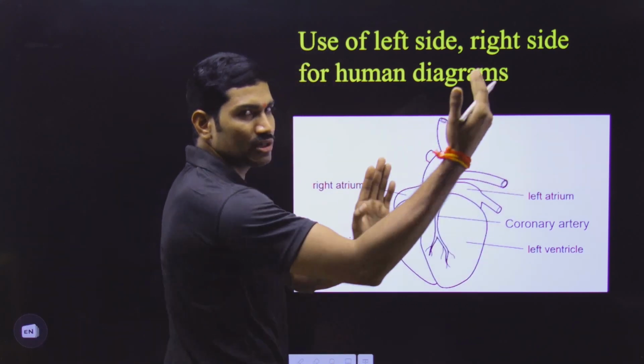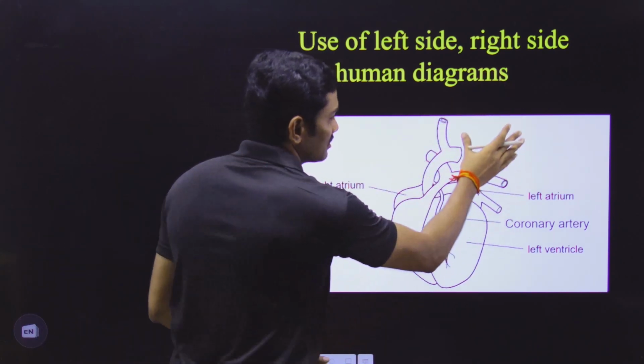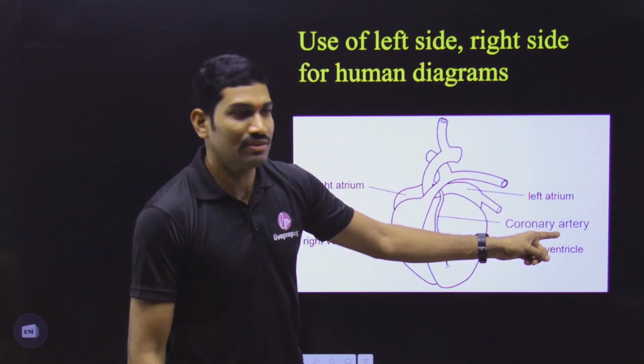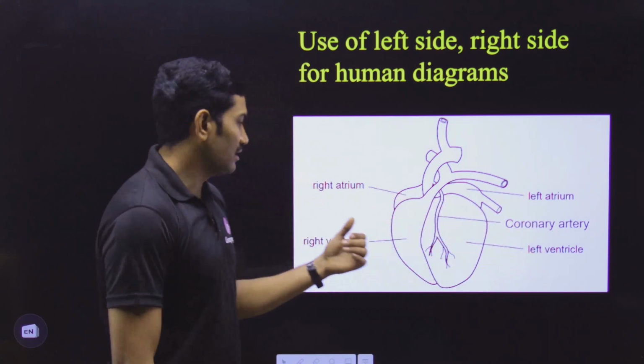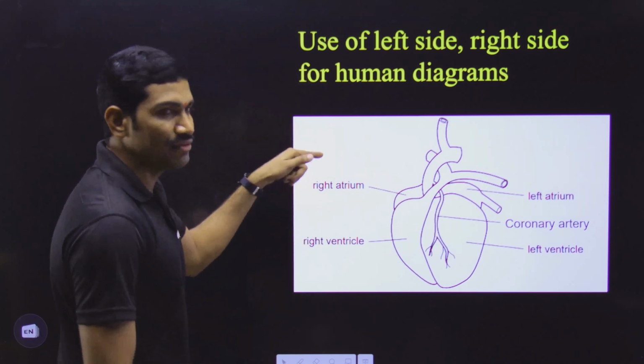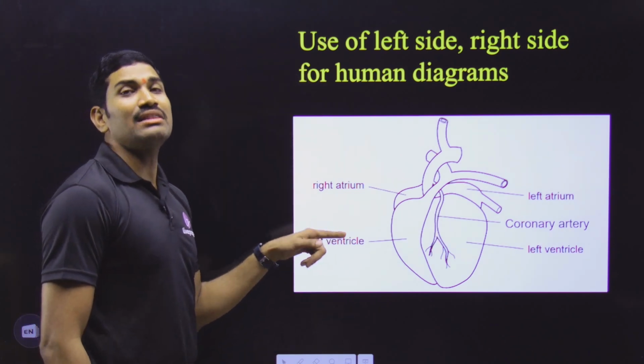Originally this is our right side, so this side should be the right. But here what is the labeling they have given? Left they have given. And this side is actually right for us, left for us. But here they have given right. So why are they giving like this?